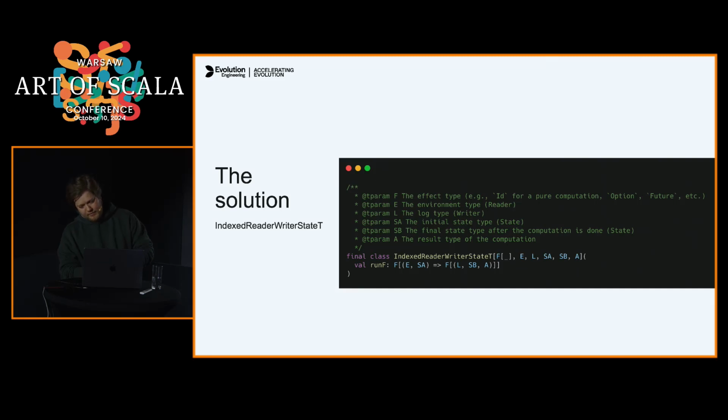It combines reading from environment, logging, and managing state transitions. Moreover, it is indexed, so we can track state changes on every step of our computation. So it's some sort of a Swiss Army knife for complex workflows, where we need to pass configuration, manage intermediate states, accumulate logs.